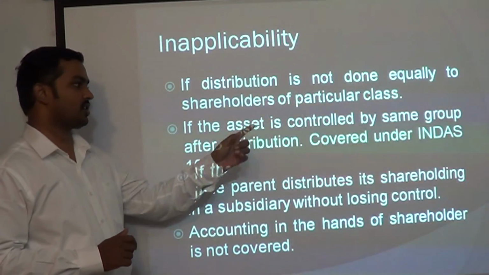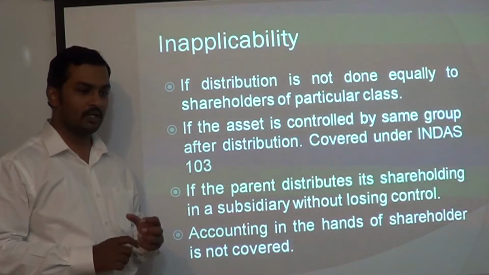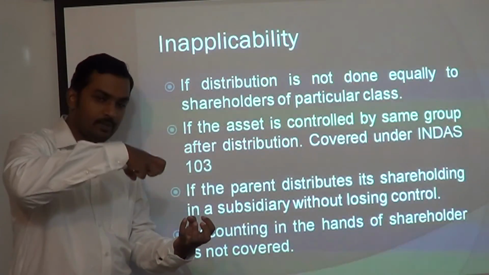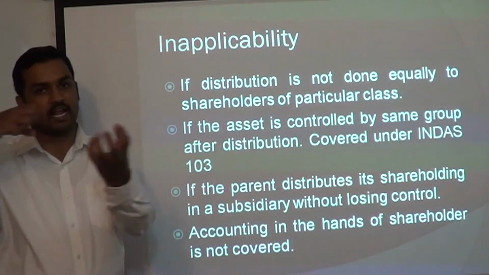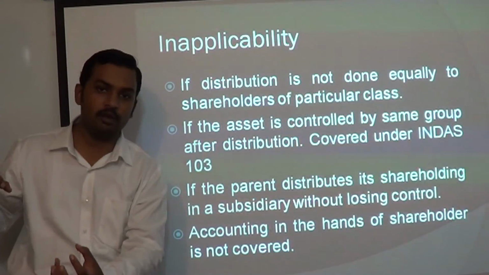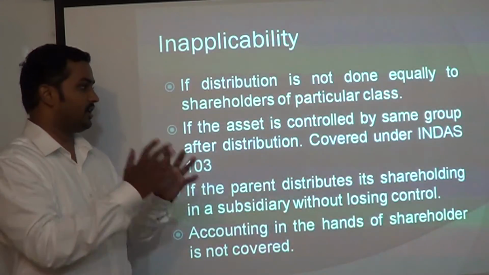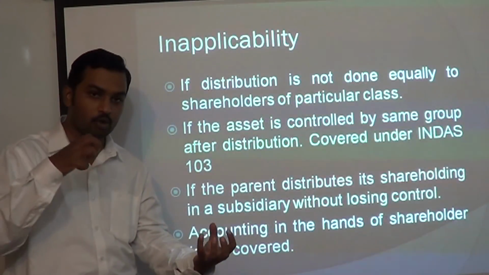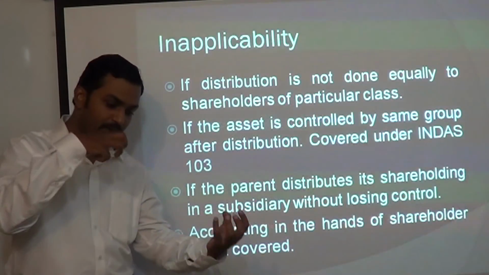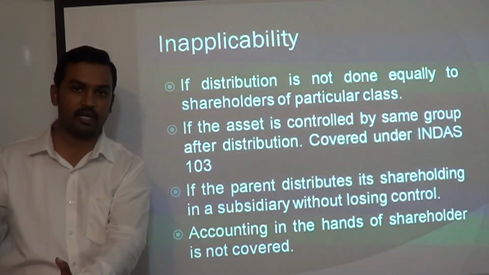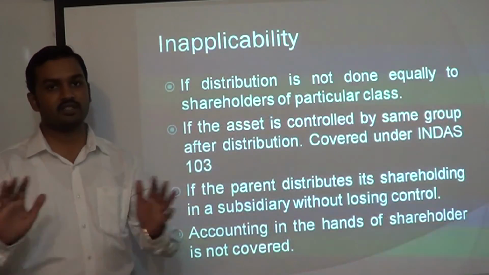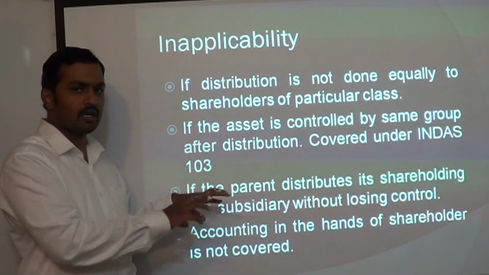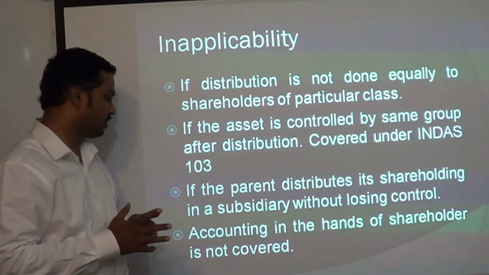Next, if the asset is controlled by the same group after distribution. A business which was controlled by a group of people before distribution, and after distribution also it is being controlled by the same group of people, then in such cases it is covered by Ind AS 103, it is not going to be covered by this standard. So if an asset was controlled by a group of individuals before distribution and after distribution the same people are going to control the asset, in such cases this standard is not going to apply. This specific requirement is there under Ind AS 103, you will learn how to deal with it there.